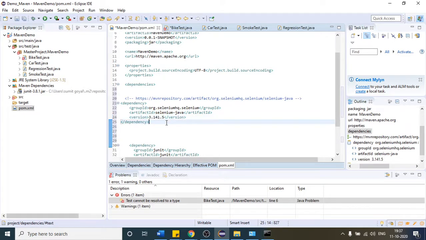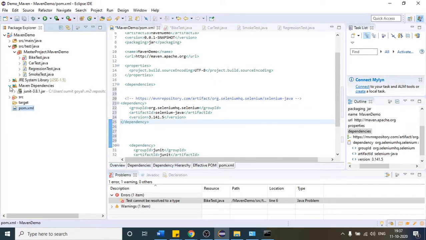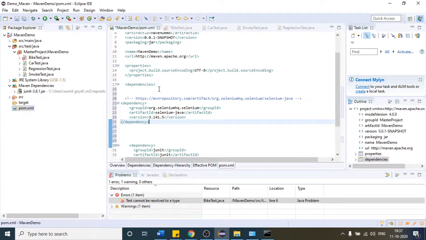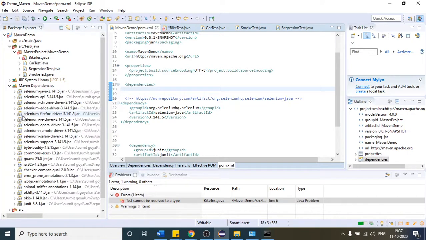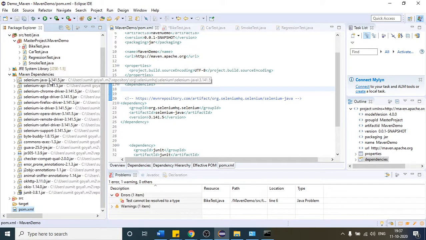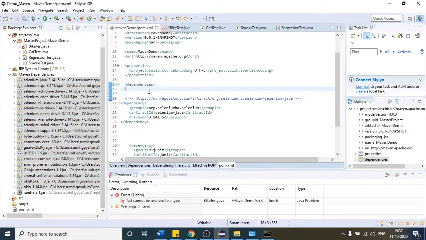So what will happen once I press Control and save, you are going to see some files here. As of now I have not pressed Control and save, but let me press Control and save from the keyboard. You will see some files are automatically loaded here. You can see this pulled all the required Selenium dependency. So all the Selenium jars are present in our project automatically. We will do that for you, and after that we will get the required jar.